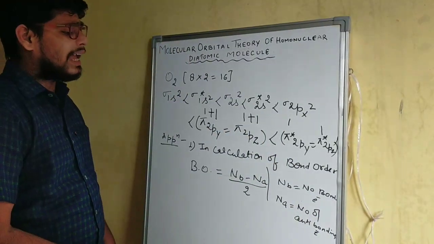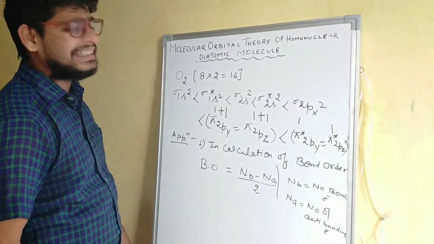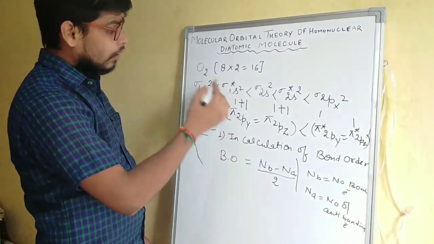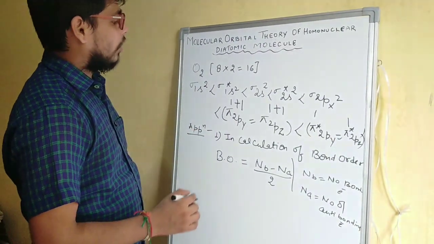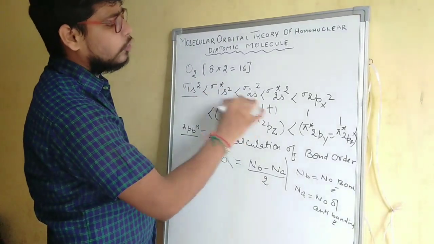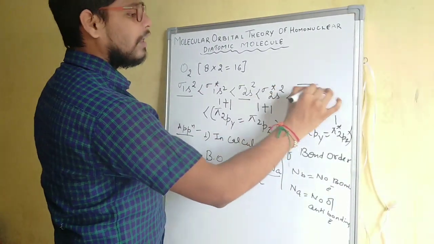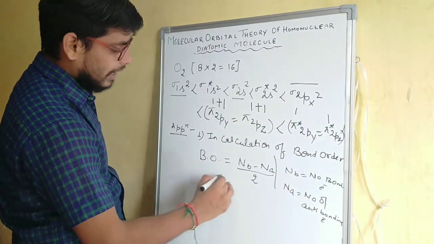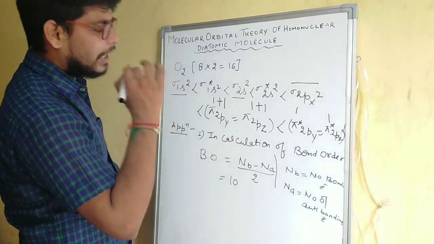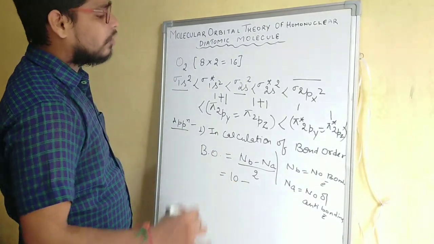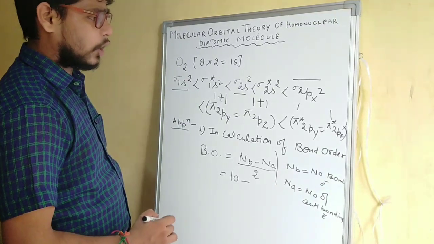Let's say you have to calculate the bond order of the oxygen molecule, that is O2 molecule. So let's count the total number of bonding electrons. There will be 2 bonding electrons, 2 plus 2, that is 4, and 4 plus 2, 6, 6 plus 4, that is there will be a total of 10 bonding electrons. The value of NB will be 10. And then let's count the number of anti-bonding electrons.